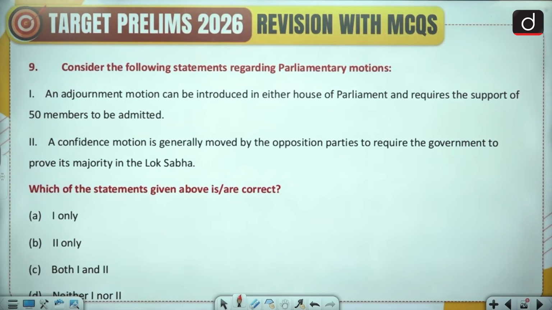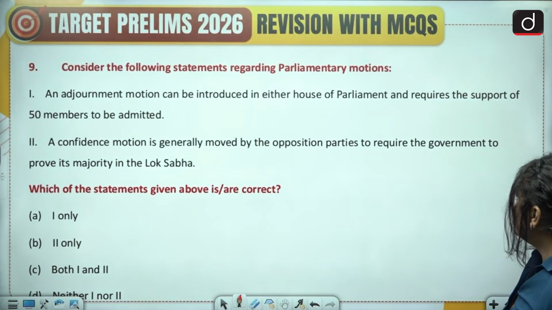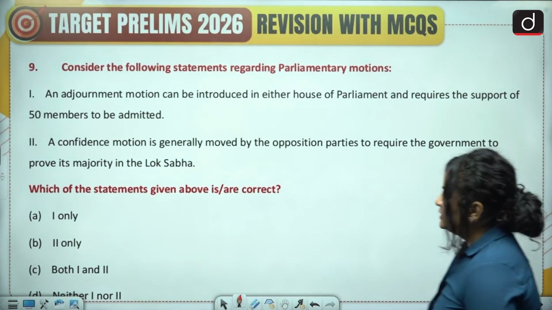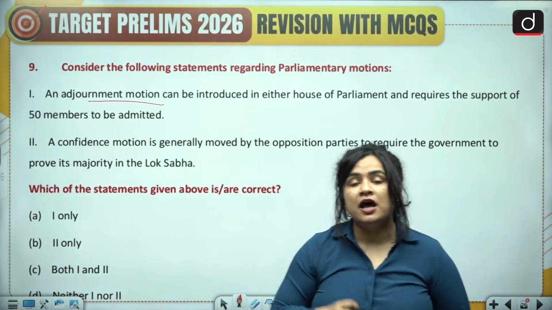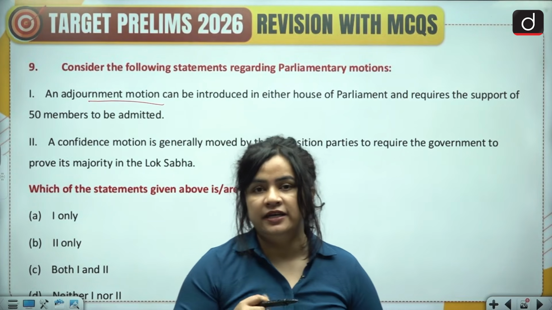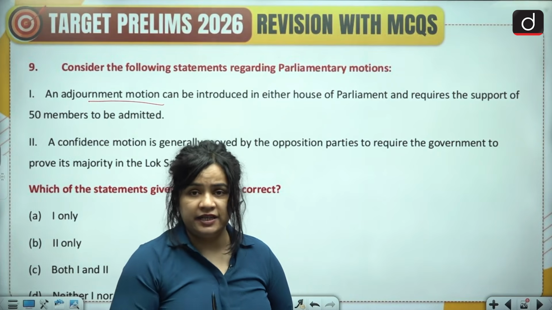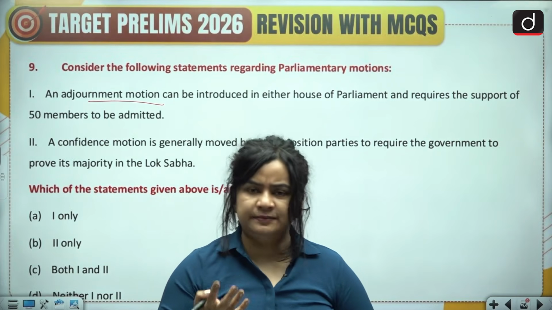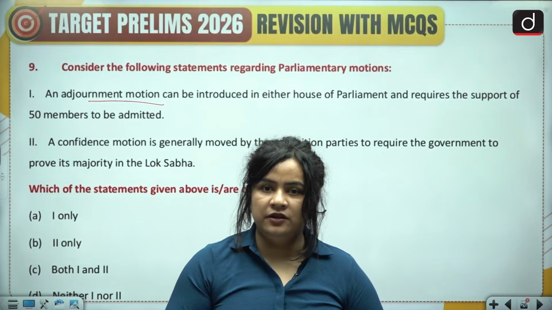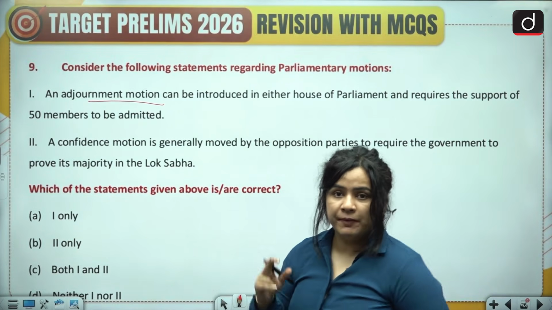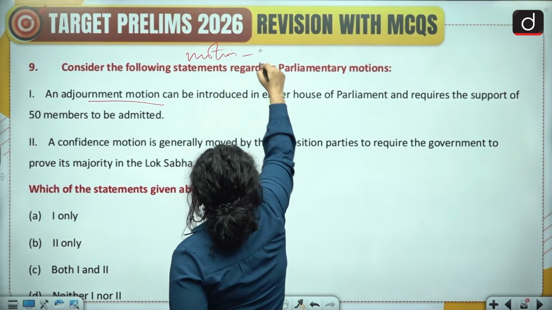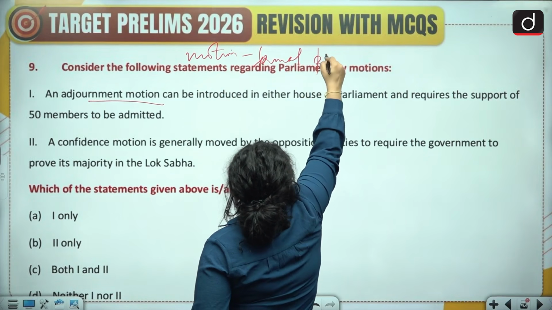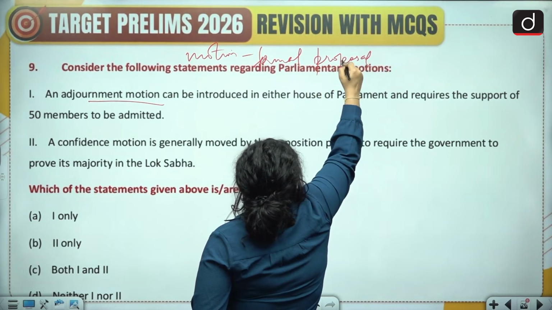Question 9. Consider the following statements regarding parliamentary motions. 1. An adjournment motion can be introduced in either House of Parliament and requires the support of 50 members to be admitted. Now, first of all, we are talking about adjournment motion here, but what exactly is a motion, students? Motion is basically a formal proposal that is given out by a member of the House, either to request that the House take a specific action, or to express an opinion, or to take a decision on a matter of public importance. So a motion is nothing but a formal proposal by a member of any house.